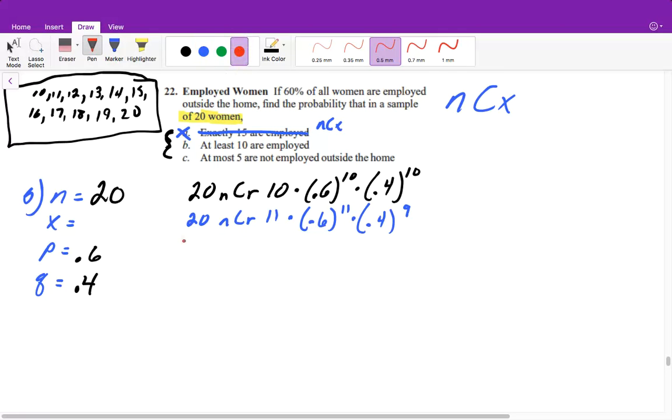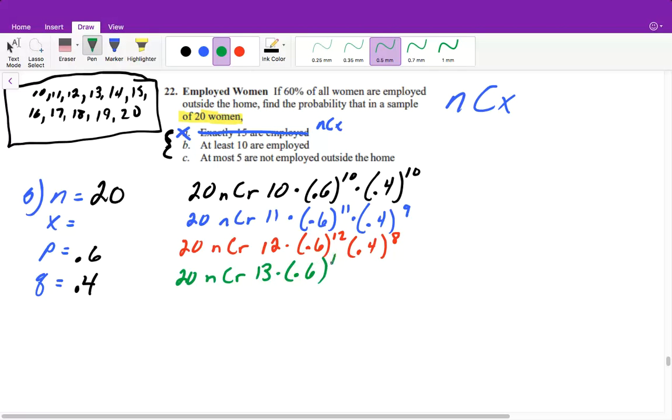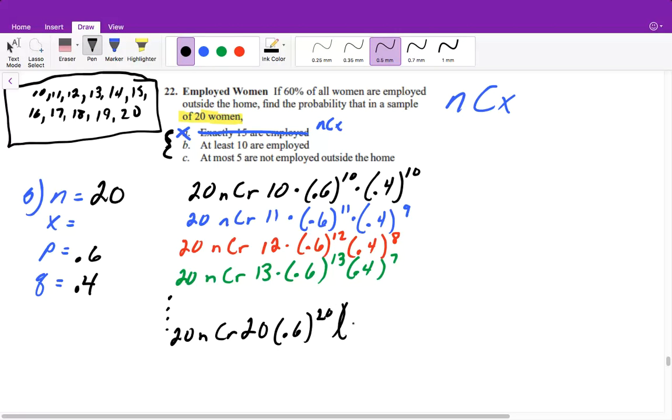And then it would be 20 NCR 12 times 0.6 raised to the 12 times 0.4 raised to the 8. 20 NCR 13 times 0.6 raised to the 13 times 0.4 raised to the 7. And we would have to continue this until we got to 20 NCR 20 times 0.6 to the 20 times 0.4 to the 0. We would calculate all those individually, then we would add up each one.